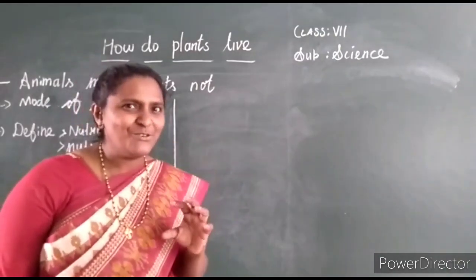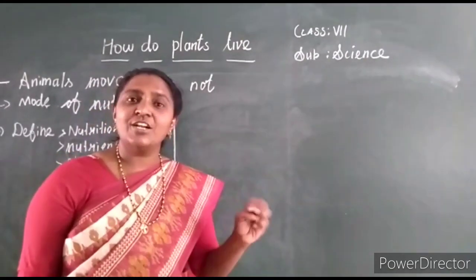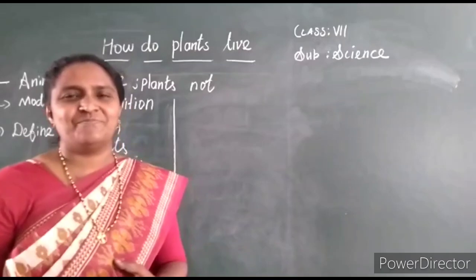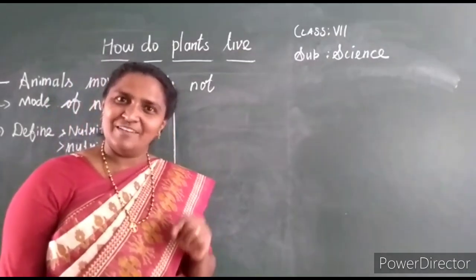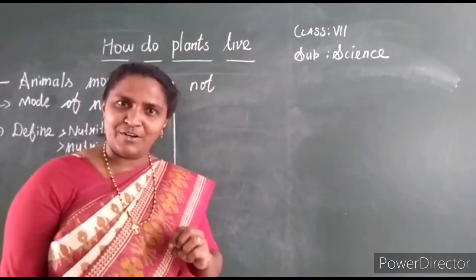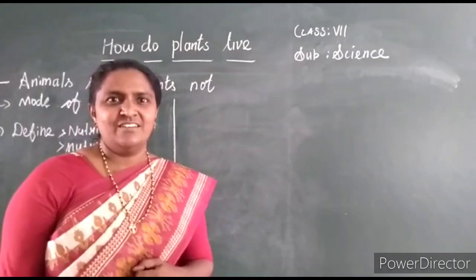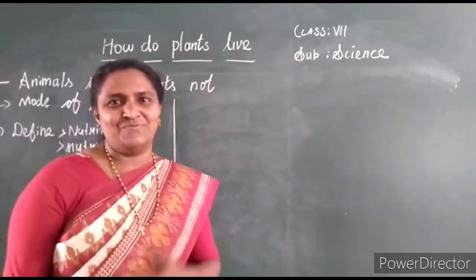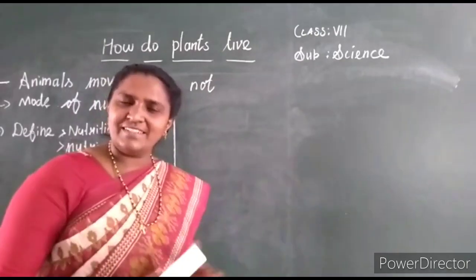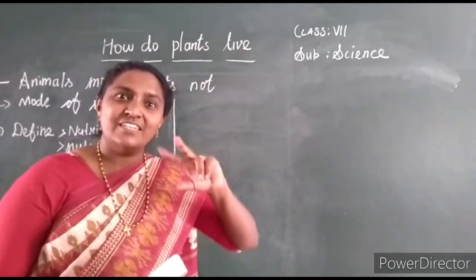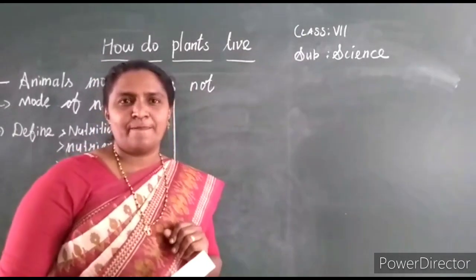So why do animals move? Animals move from one place to another in order to search for food. Do plants move? No. Plants prepare their own food by themselves, so there is no need of moving. Whereas we have to move. So what is the difference between us, animals, and plants? That is the different mode of nutrition.